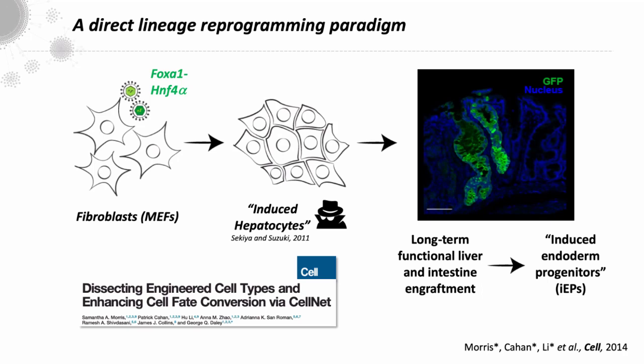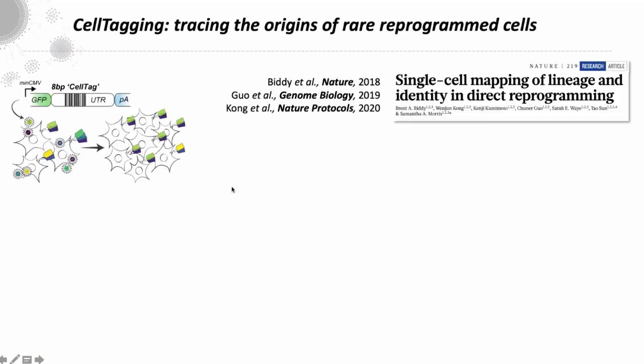And now this protocol is really useful because it forms a blueprint of cell identity. How do you take cells from one cell type to another fully differentiated cell type? But it's technically very challenging because so few cells successfully convert. So it was around this time in 2015 that we adopted high throughput single cell sequencing technologies. But the issue was we were losing lineage relationship information in these experiments. So we developed the cell tagging approach that was so nicely introduced and delved into by Alon in the previous talk. We developed this to really trace the origins of those successfully reprogrammed cells.